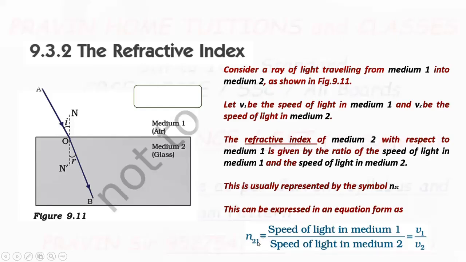And here you write the medium with reference to which we are calculating refractive index, and the speed of light in that medium you write at the numerator. Means a reference medium is at top and the medium for which we are finding out refractive index is the denominator, right.